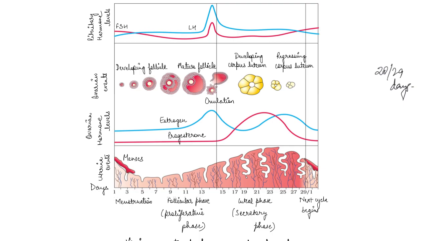That endometrial wall shreds, and this breakdown of the endometrial lining leads to the menstrual flow. The blood vessels which form the liquid come out through the vagina.